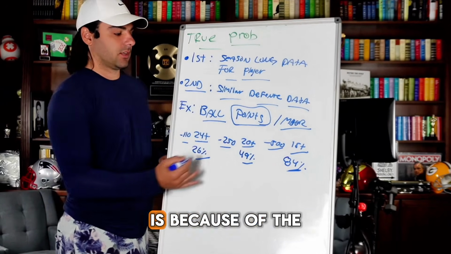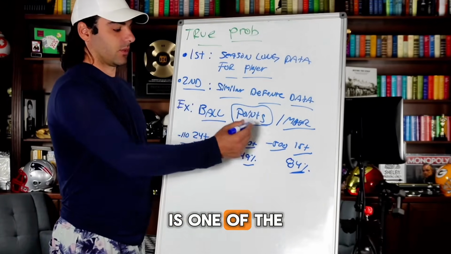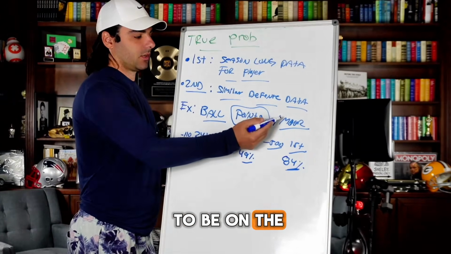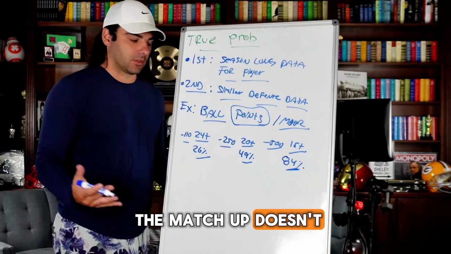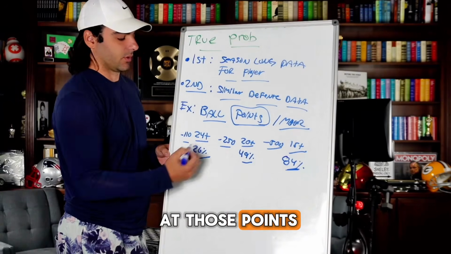No, the reason behind that is because of the matchup that he's going against. The matchup that he's going against is one of the best matchups in the league for a point guard for points. So you don't want to be on the under for that. Even though the numbers do speak that, the other side doesn't line up, or the matchup doesn't line up. So this was his season-long data at those points.